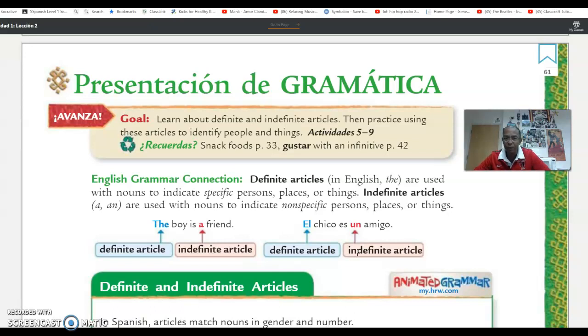For example, the boy is a friend. The boy is definite. A friend is indefinite. It's just a friend. In Spanish, it's similar. El chico es un amigo. El is the definite article and un is the indefinite article. The difference is that in English, we only have one definite, the, and two indefinite, a and an. In Spanish, we have more.